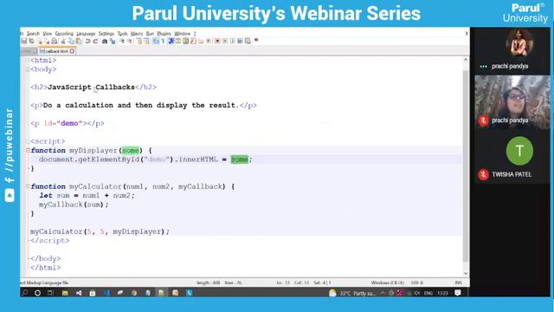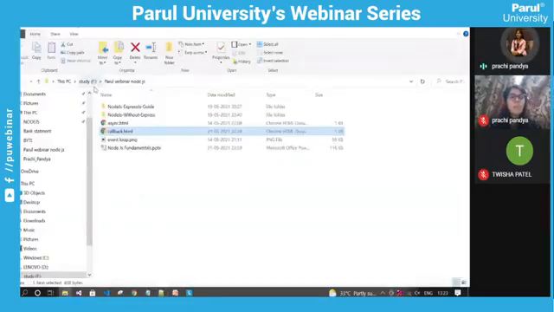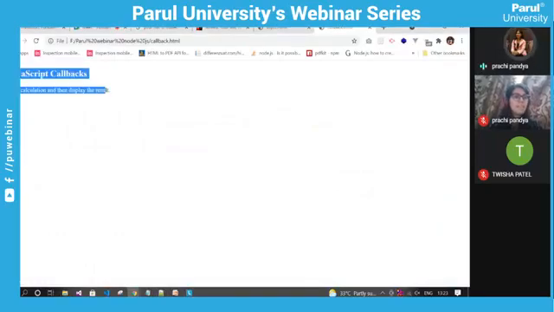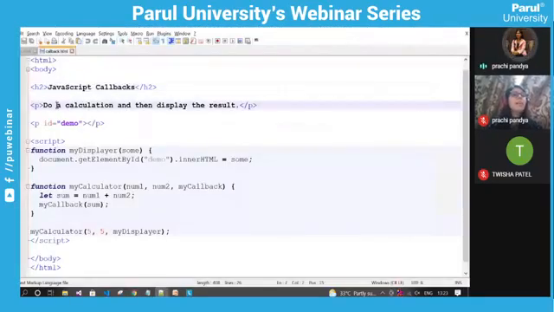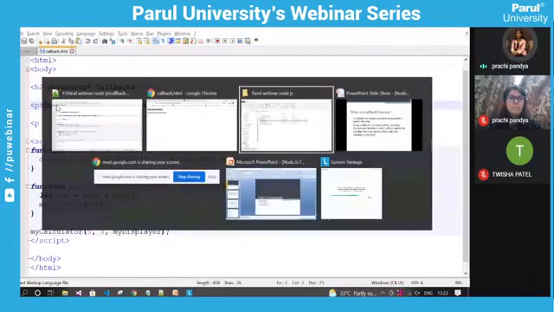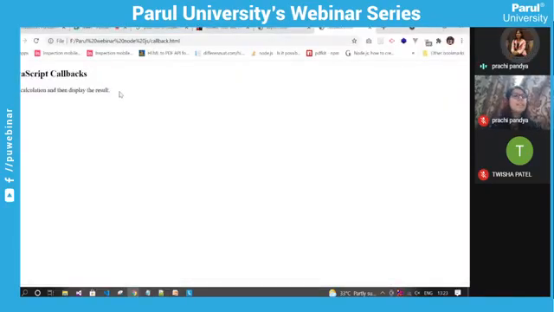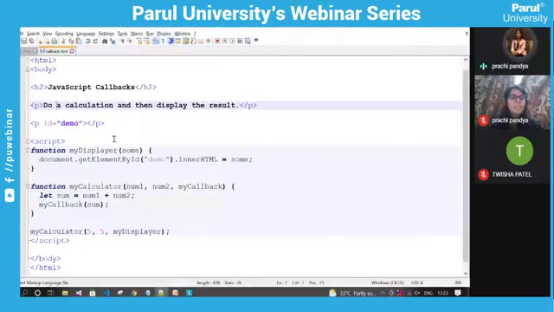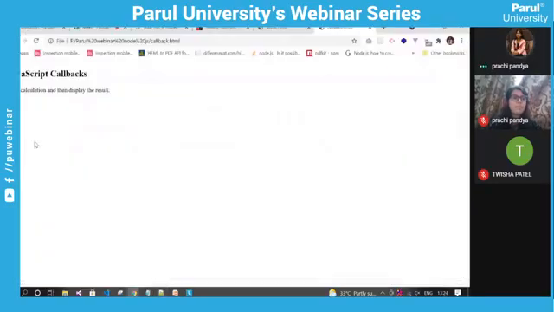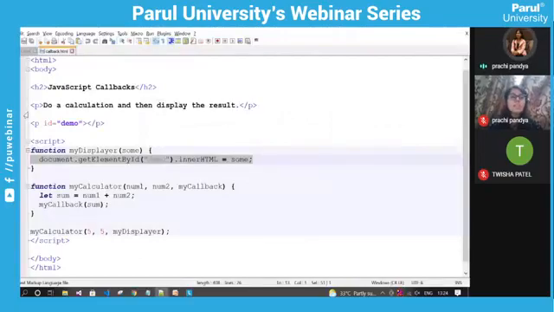So you can see that initially we are displaying the heading JavaScript callbacks. Then we are displaying do a calculation and then display the result. And after that, we are displaying 10 as the result value. So it is an important concept while we are learning Node.js. The callback function simply means that whenever any function is passed as an argument inside another function, it is called a callback function.